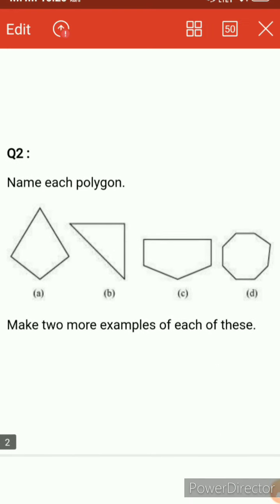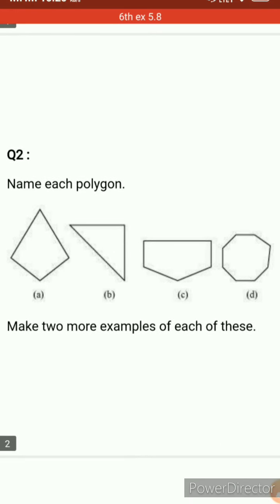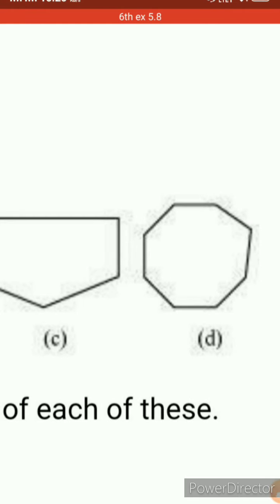Now come to the next figure. That is your last figure of question number 2, figure D. And what we have to do again, just count the number of line segments. 1, 2, 3, 4, 5, 6, 7, 8. 8 line segments means it's an octagon. ये polygon हमारा कौन सा polygon है? Octagon. Why? Because it has 8 line segments.